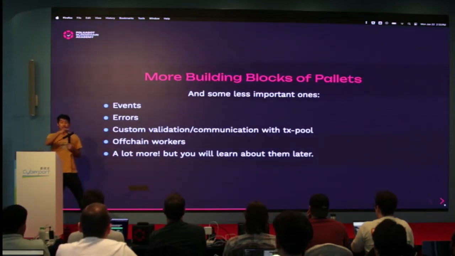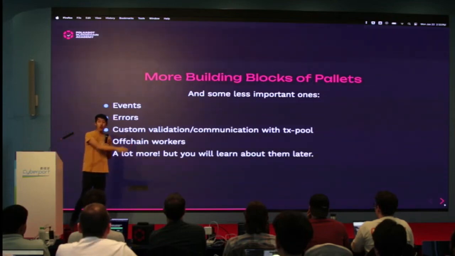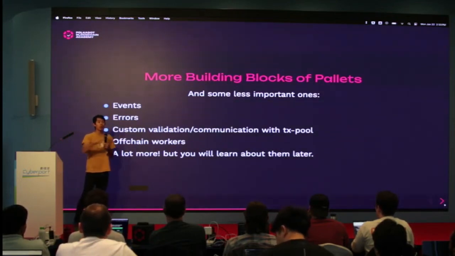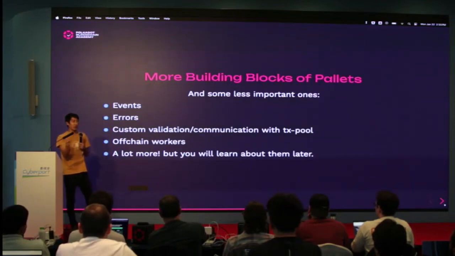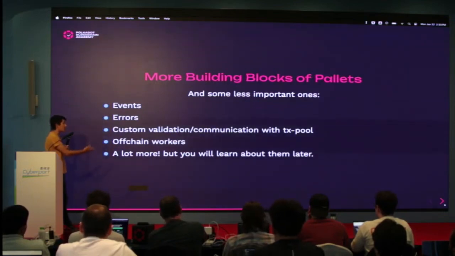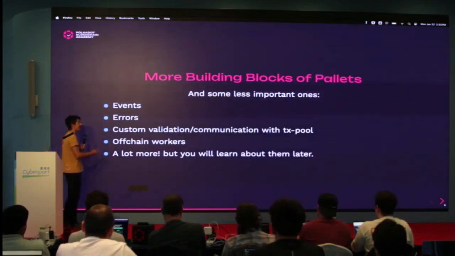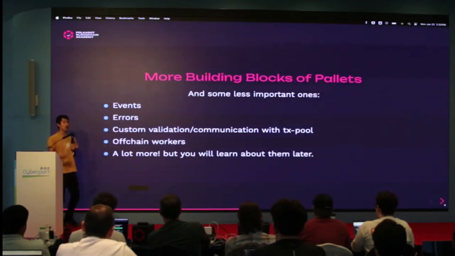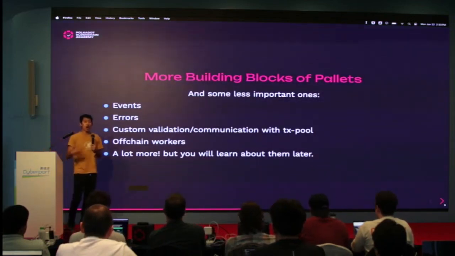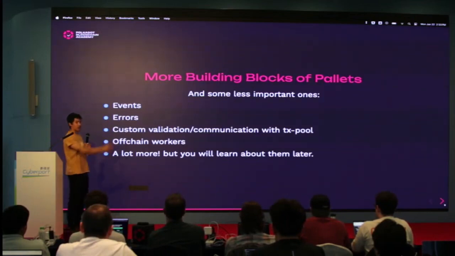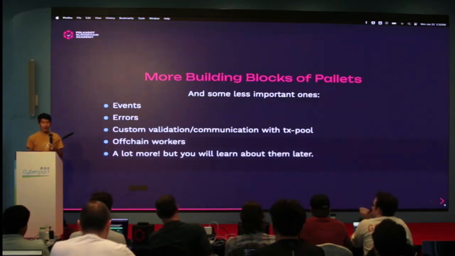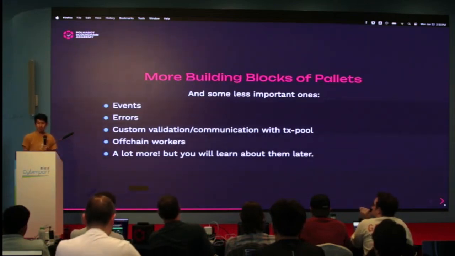As I mentioned, the transaction pool does exist in the client. There are a lot of things that exist in the client where you can hook into it from the runtime, but these are scenarios that we have specially organized between the client and the runtime. We have things like off-chain workers. These are very misunderstood, but the idea is that you can provide additional logic along with your WASM that could run on every node out there, and a lot more. You'll learn about all of this, either here or throughout your history in building on Substrate. But these are all the core building blocks of palettes.